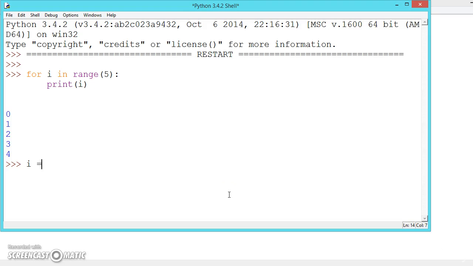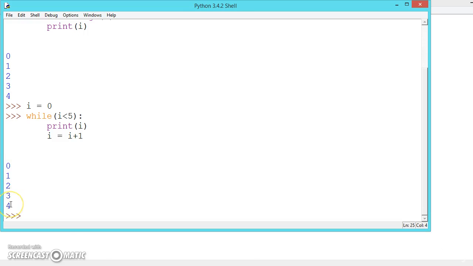First we have to initialize the value to 0. Then we have to write the condition, i less than 5. Then we have to print the value of i. Now i will be 0, and then we have to write i = i + 1, so every time it is incremented by 1. Once i becomes 5, the condition becomes false and it will come out of the loop. Let us see, 0 to 4.